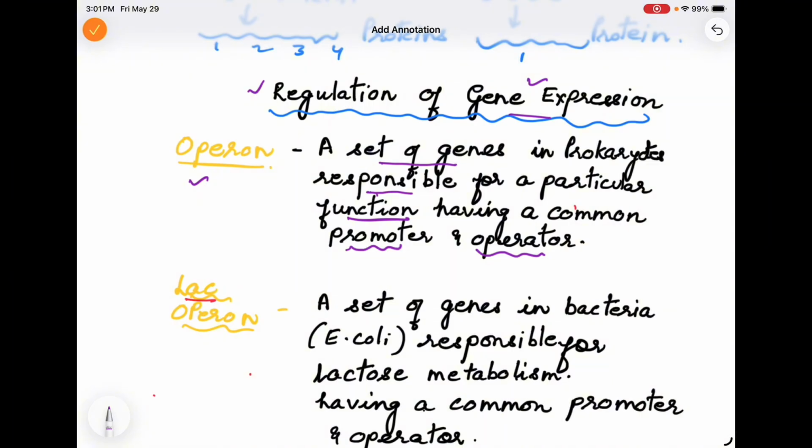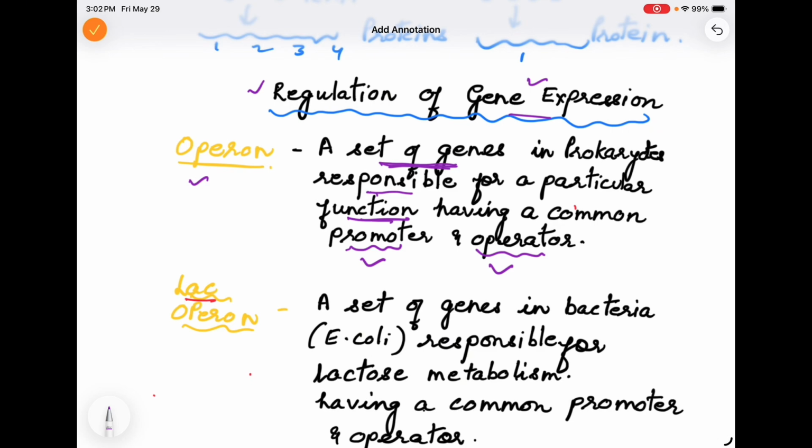That is polycistronic DNA. So that is why in prokaryotes it is a set of genes which is responsible for a particular function. For one function, these particular set of genes will produce protein and it is guided by a particular common promoter and operator.